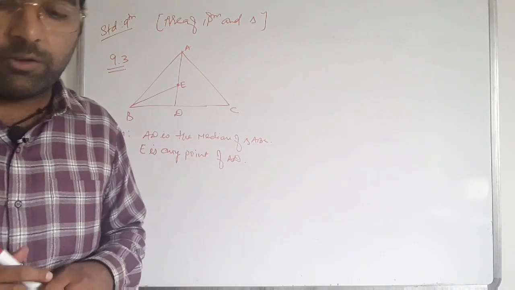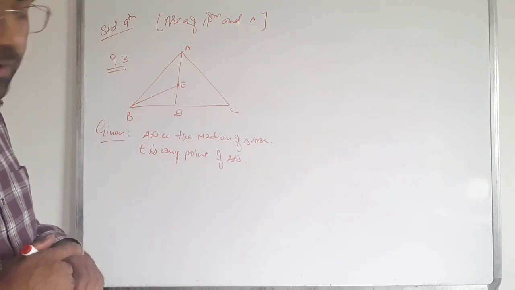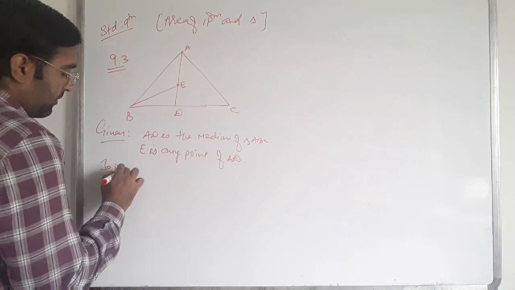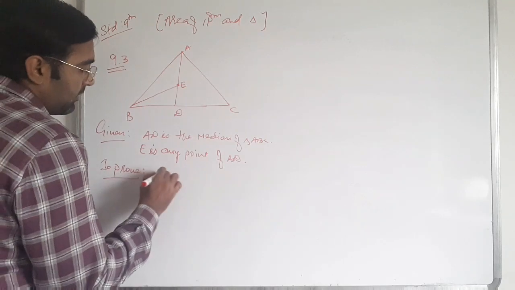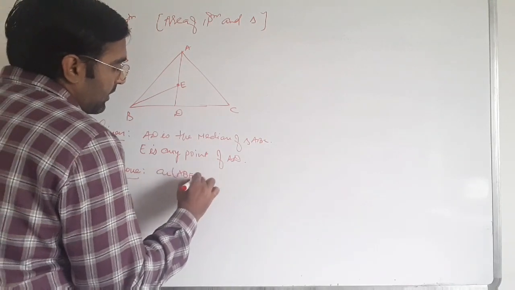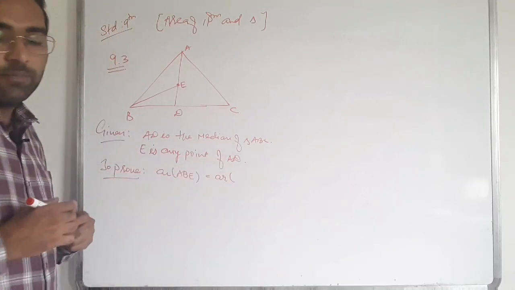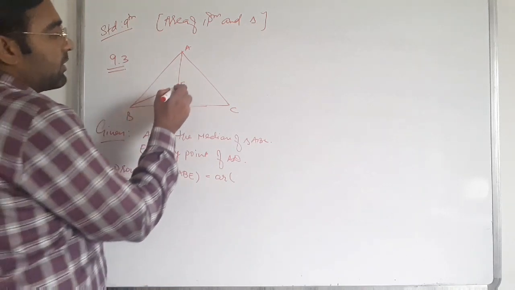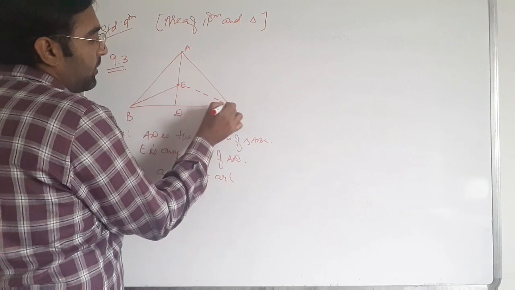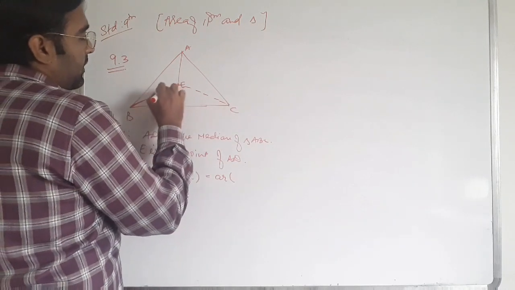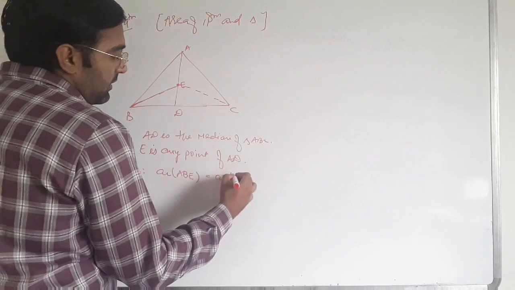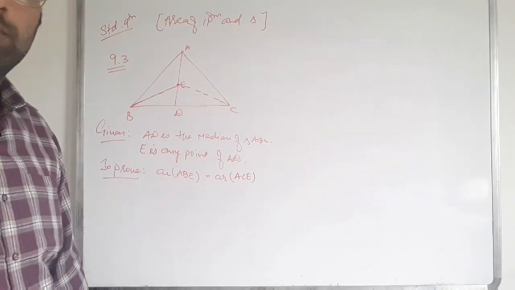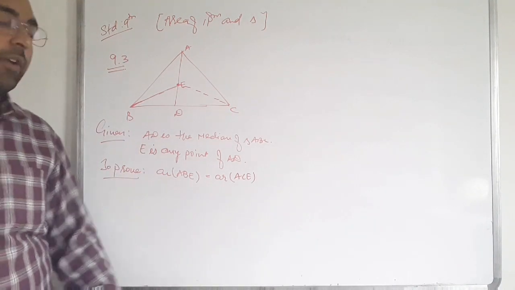Now we move to the to prove: area of ABE is equal to the area of ACE. For that we have to construct ACE. Clear? Area of ABE is equal to area of ACE. We need to prove that. Clear? Now let's start the proof.